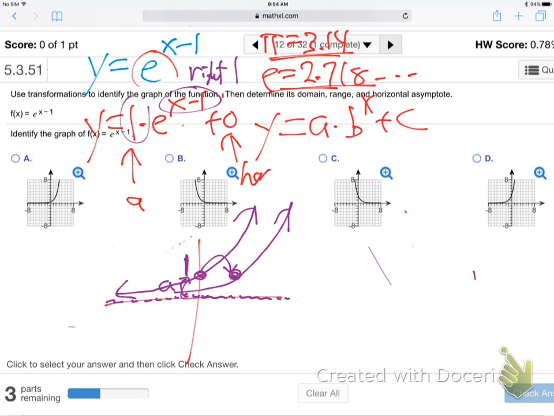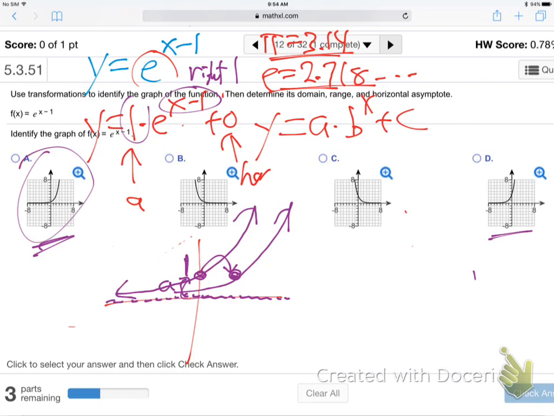A and D both look kind of right, don't they? Is it A or is it D? I can't tell. Oh, it's got to be A, isn't it? Because D has got to probably, I don't know if you can see it way in the back, probably not. But you can tell, when you do it on your homework, you'll be able to tell. It's already up at 2 right in the middle. Ours is below 1 in the middle. So it's not D, it's A. And there we go. Is that good?